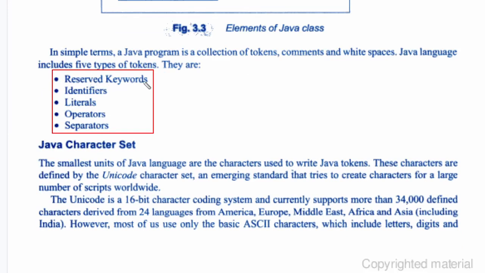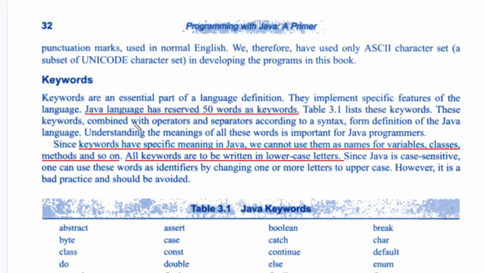First one is reserved keywords, identifiers, literals, operators, and separators. We will have a brief look at what these different types of tokens are. The first one is called keywords. In Java, we have a total of 50 keywords. Keywords have a specific meaning in Java, so we cannot use them for a variable name, class, method, and so on.